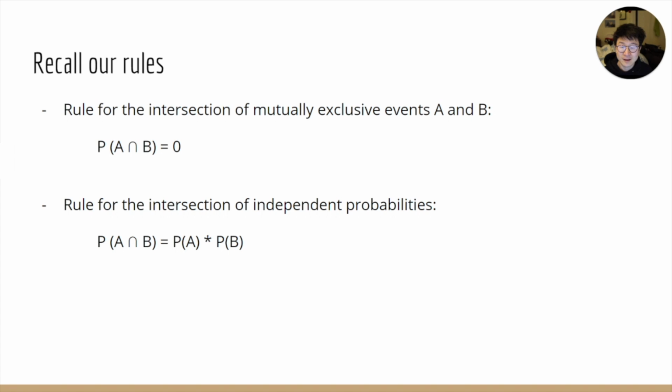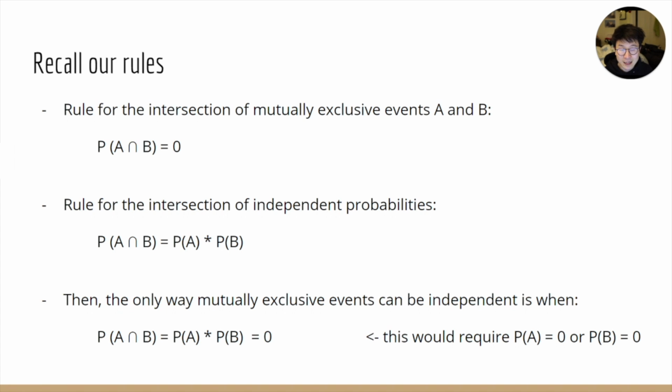Another way to think about this is in terms of intersections. Mutually exclusive events have an intersection with probability 0. But independent events have an intersection with probability P of A times P of B. So if there's an event that's mutually exclusive and independent, then its intersection has to have probability P of A times P of B, and that has to equal 0. This would require that P of A or P of B be 0.